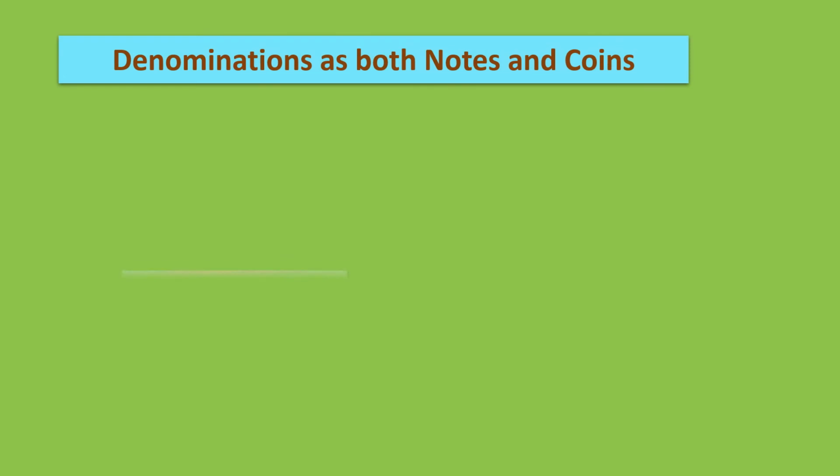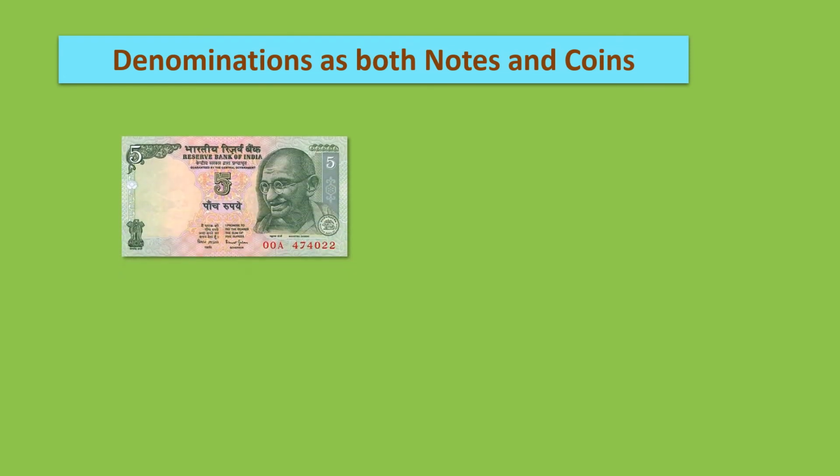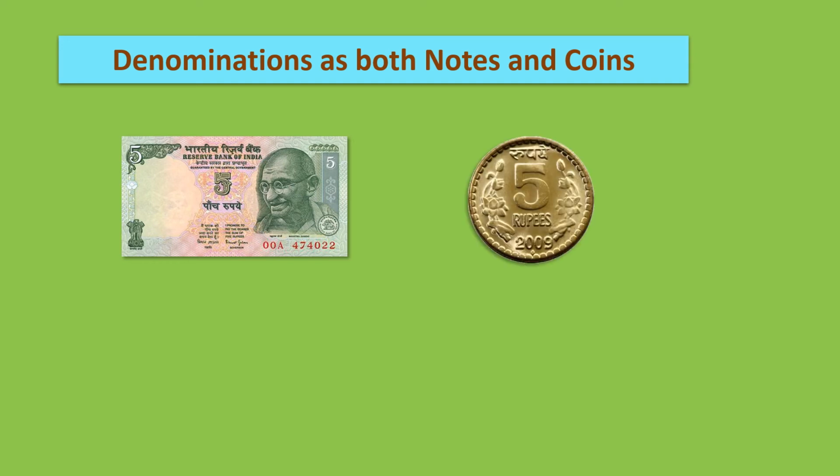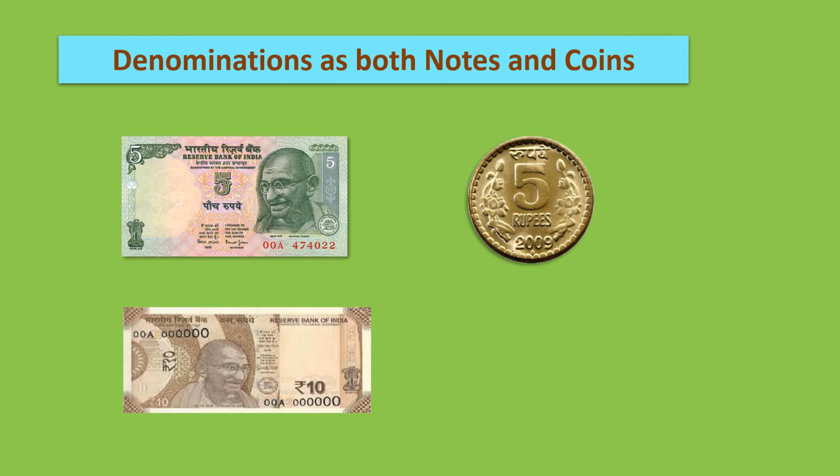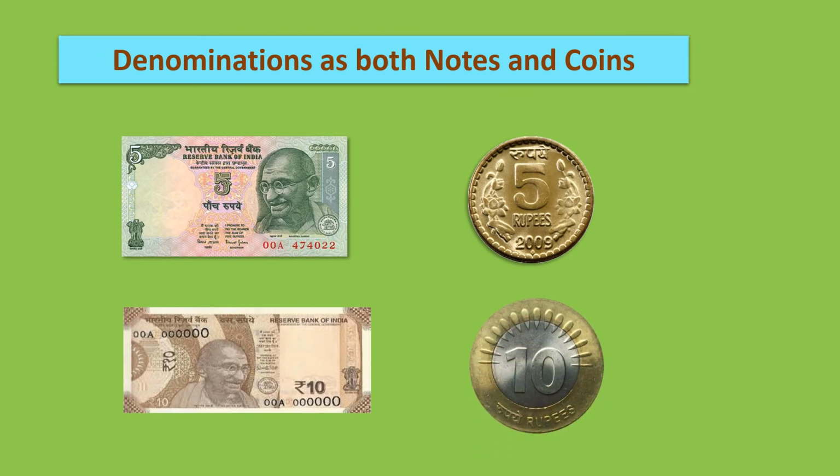Now children, there are some of the denominations which come both as notes and coins. Like here, this is 5 rupees note. We also have 5 rupees coin. 10 rupees note. We also have 10 rupees coin. So we have both the denominations of coins as well as note.